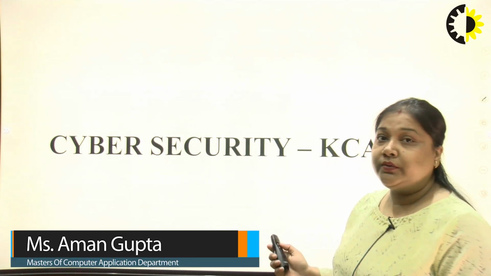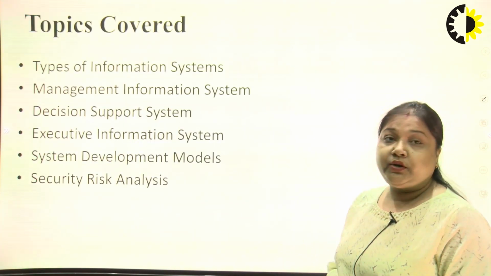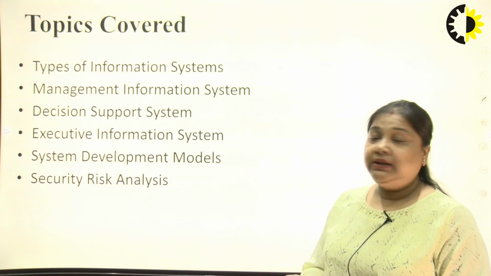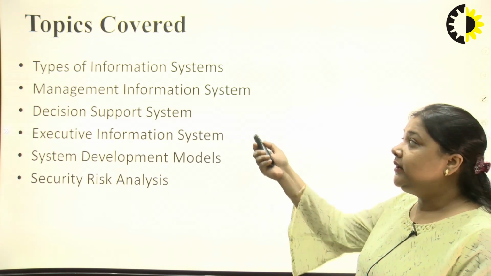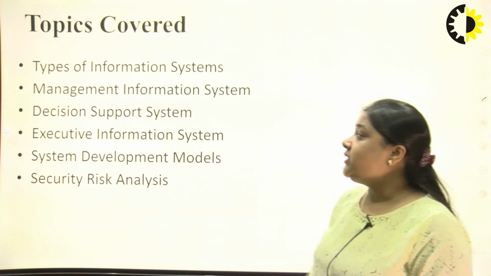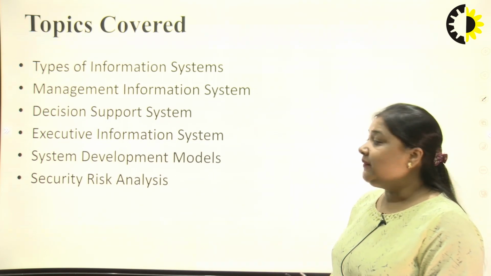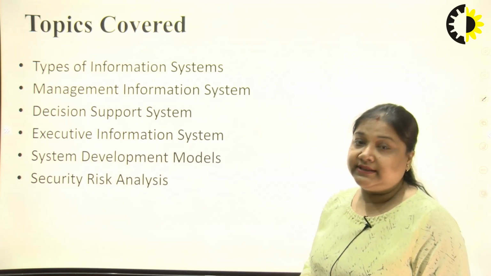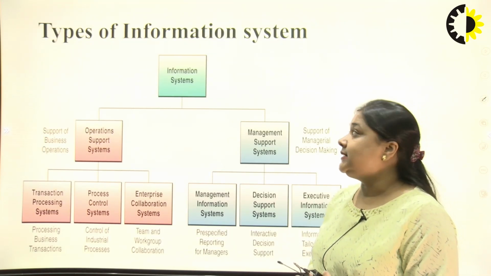Today we are going to discuss cybersecurity KCA A01 and the topics that we have covered today: types of information system. The information systems that come under types are management information system, decision support system, executive information system, and what are the system development models, and we discuss security risk analysis. So let's start with types of information system.